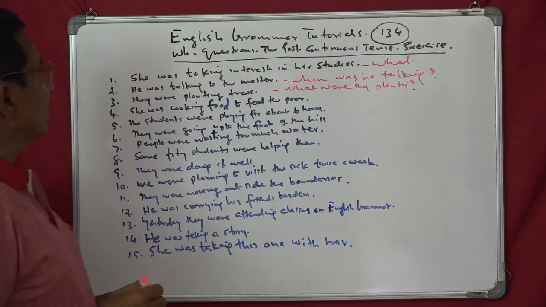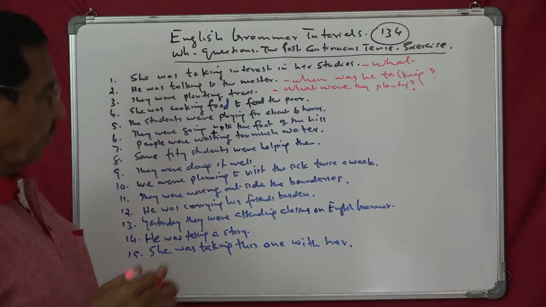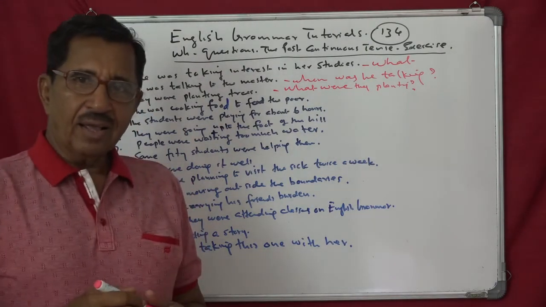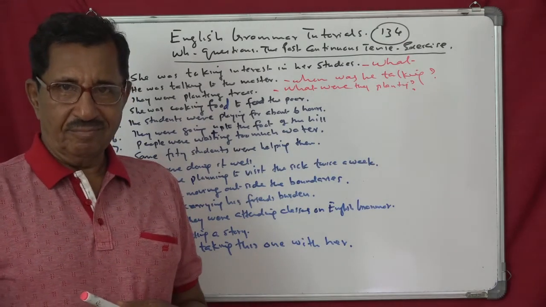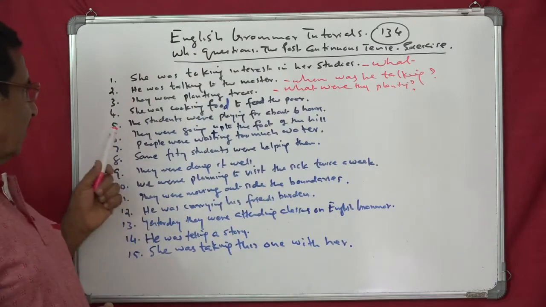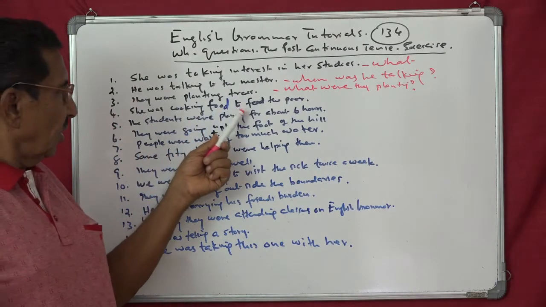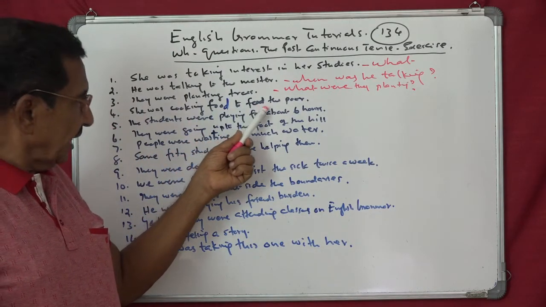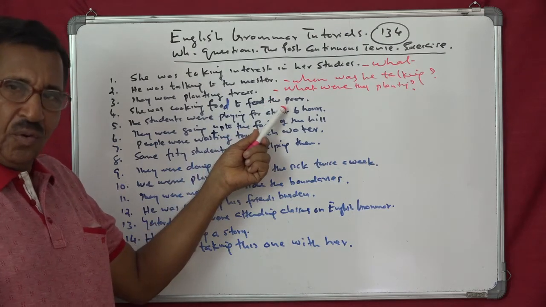Fourth. She was cooking food to feed the poor. Question word is whom? Say it. She was cooking food to feed the poor. Whom?